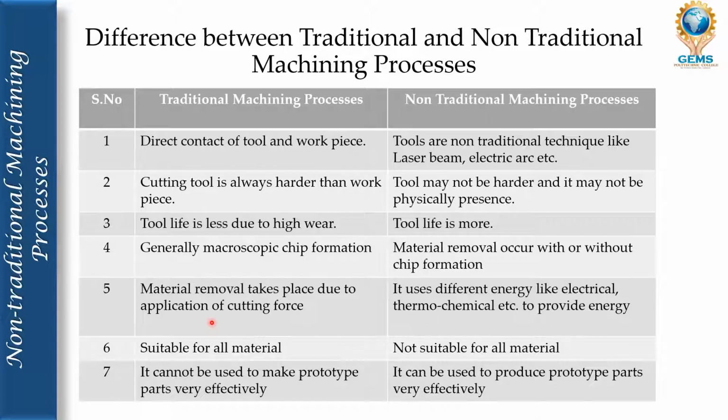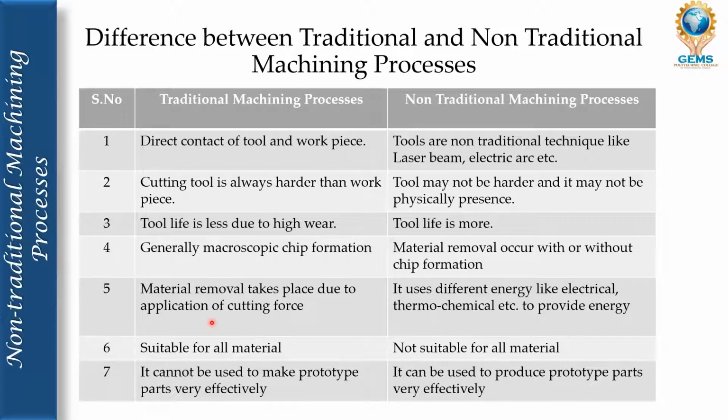For example, to drill a hole in the wall, the drill has to push towards the wall with force. If you simply touch the wall with the drilling machine, nothing will happen. You have to give the force, that is the cutting force.